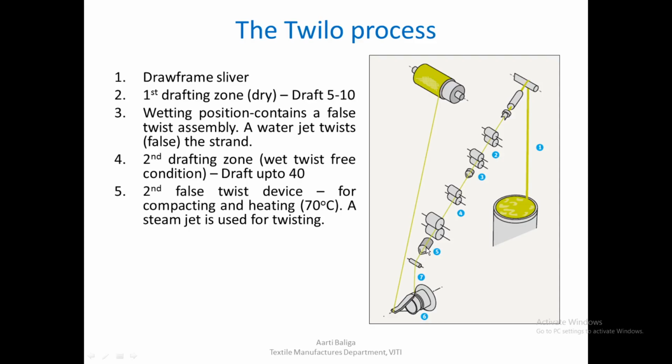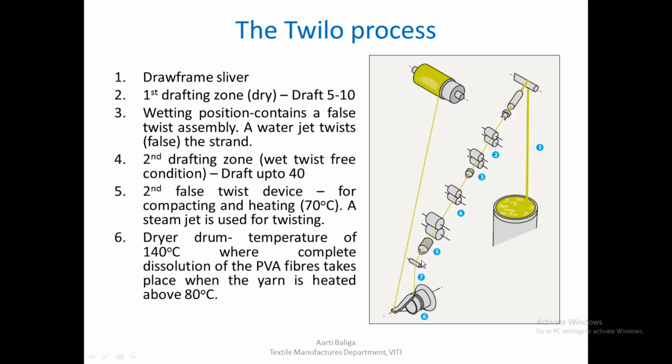And this twister also helps in compacting here. By the same principle, there is some twist inserted here which helps the compacting of the fibers, and as it comes out of the false twister, there is zero twist. So the yarn coming out here will be a twist-free yarn, but the fibers will be bound with the help of PVA, which has already been wetted at this stage and heated at this stage.